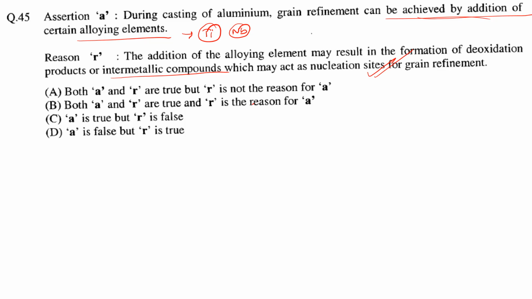Yes, this is 100% right, because the titanium which we add is also added in the form of an intermetallic like TiB2. So this TiB2 acts as a nucleation site. Similarly, there are other elements also that form some oxides and act as nucleation sites. Okay, so both are correct and R is the reason for A. So this will be the answer.